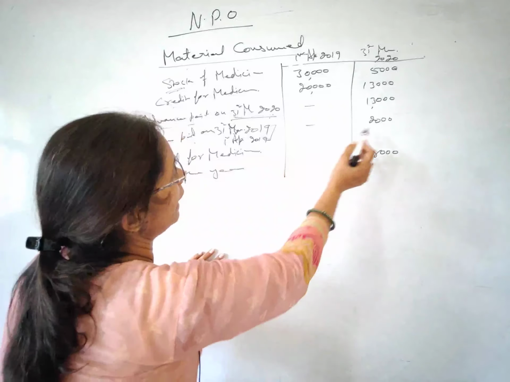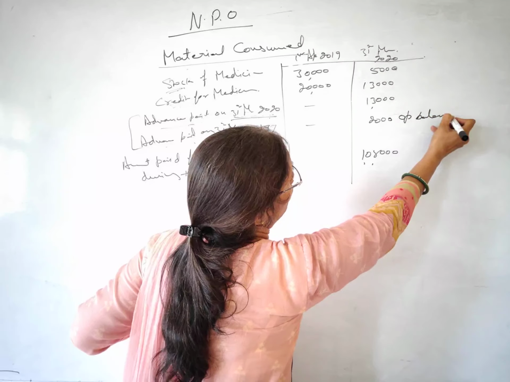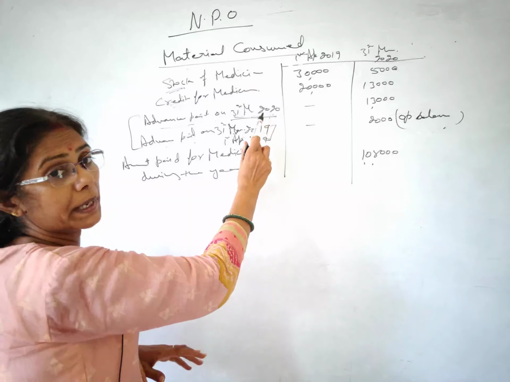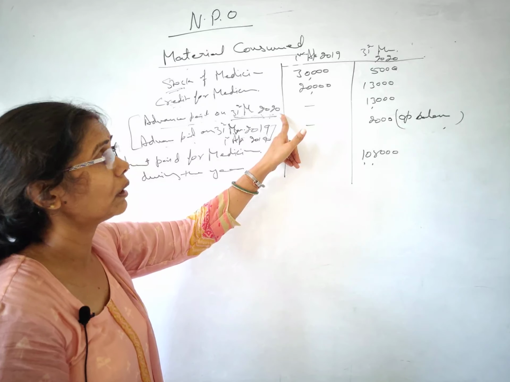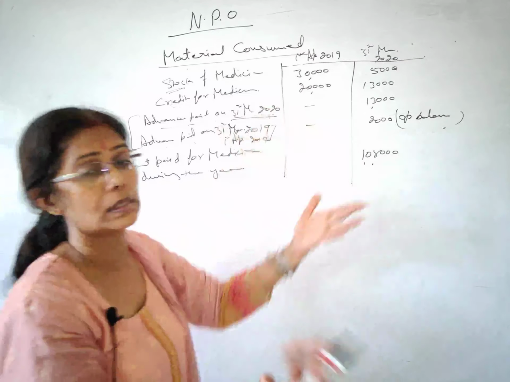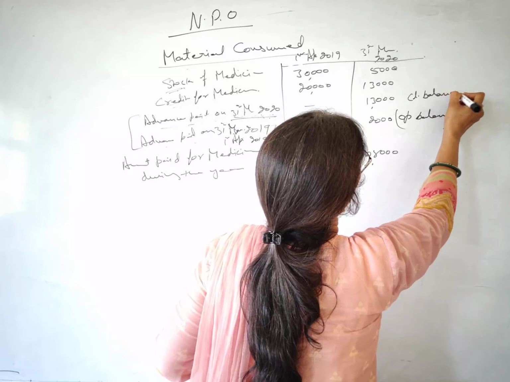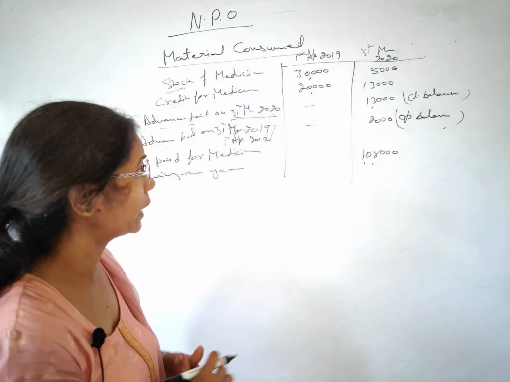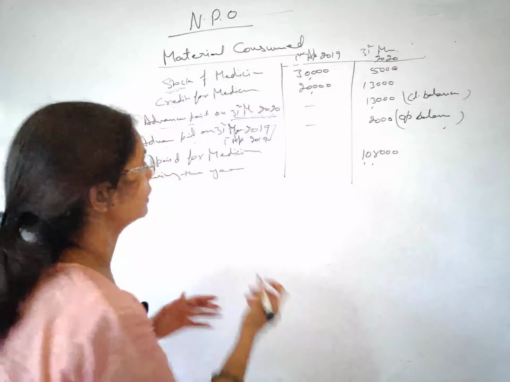This is your opening balance, right students? And this advance which was paid at the end of this current year, this is what? Closing balance. All right, so these two things, opening balance and closing balance, we have calculated. Now the things are very simple. The equation which I have told you, we have to do in the same way.